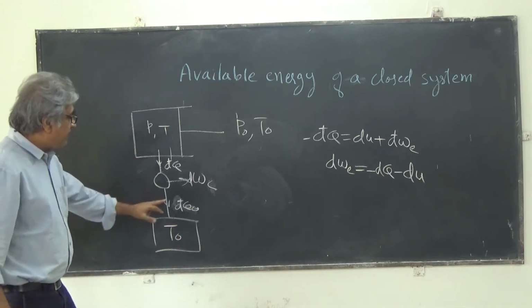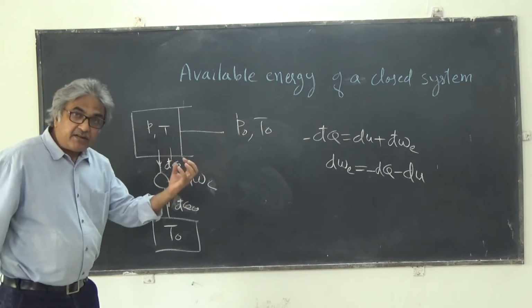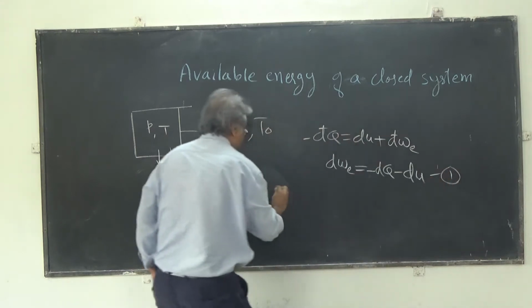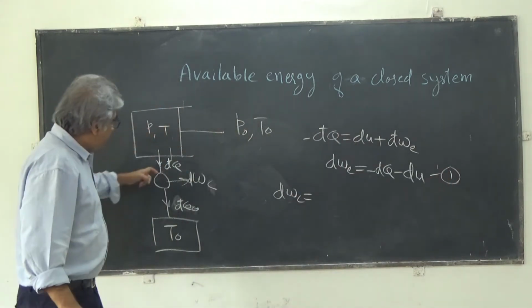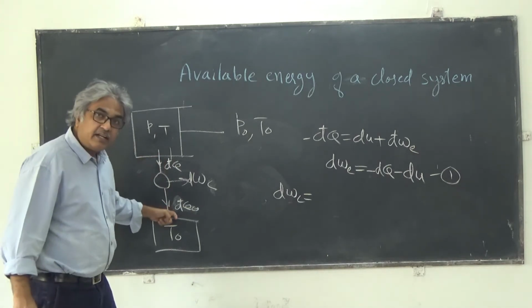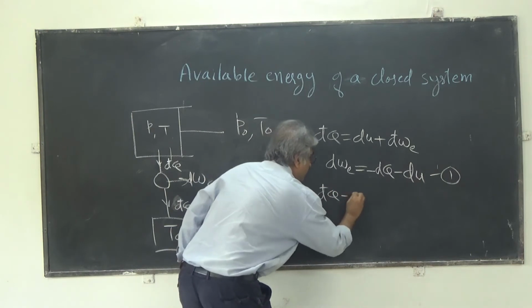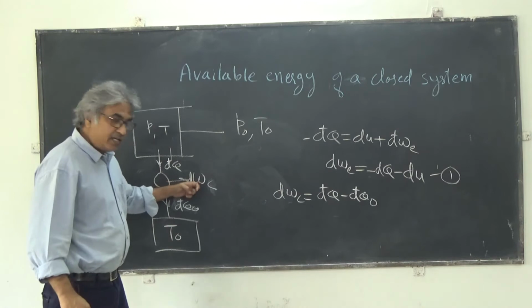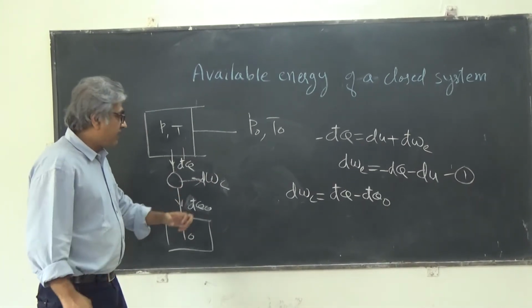So dWc, the work obtained from the Carnot engine, will be dQ minus dQ naught. I hope this is clear. dWc is dQ, heat supplied, minus heat rejected, that is dQ naught.